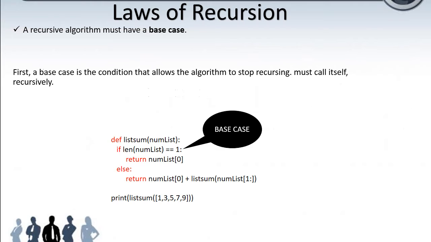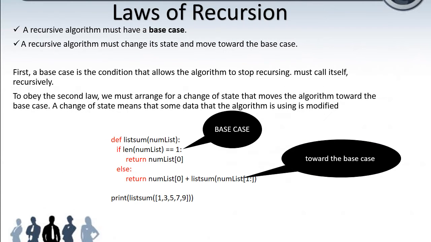We have to follow three rules for recursion. A recursive function must have a base case. See the example here: length of num list equal to 1. The condition is checked. That is the base case. And the recursive function must change toward the base case. How can it change the value?